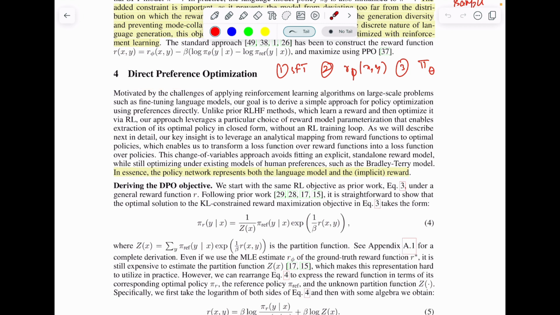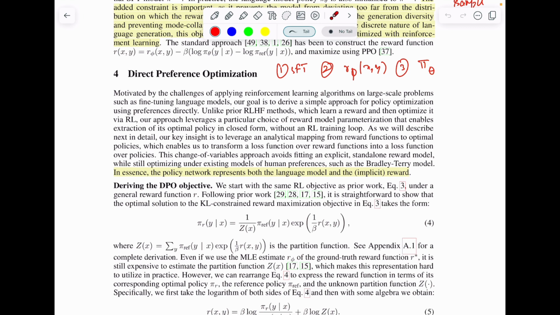This paper was introduced at NeurIPS 2023, and since then it has been cited widely and people have shifted from RLHF to DPO. The problem with RLHF was that to train pi theta, you have to keep three large language models in the GPU memory. The second problem was that fundamentally reinforcement learning is a very unstable process, and it has a lot of hyperparameters,